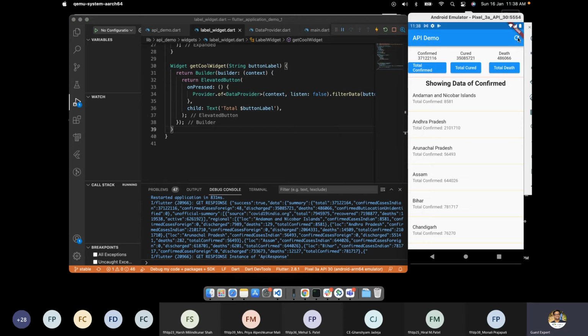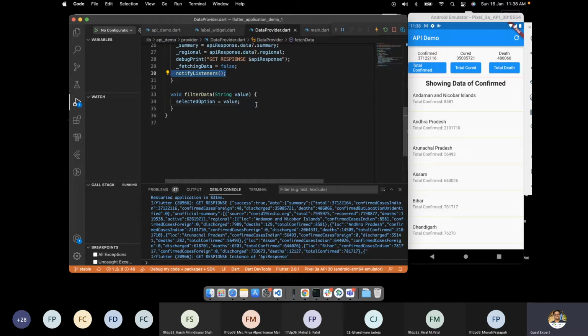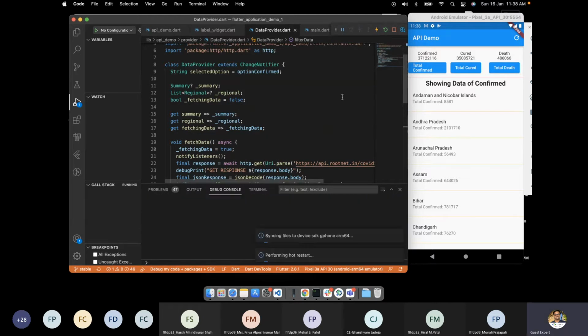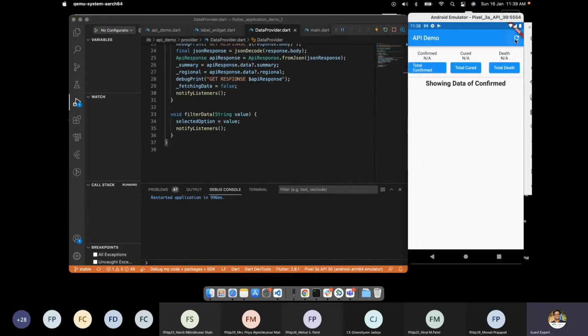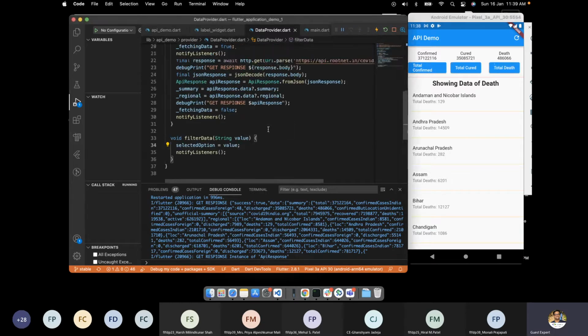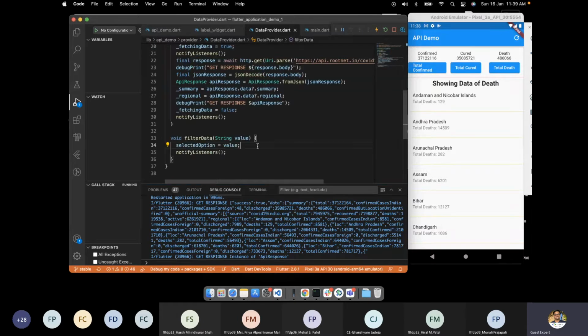And refresh. Cured, death, still not working. And the reason is we again missed the notify listener part. We rebuild it, we fetch the data, cured, death, total confirmed, cured, death. So that is our main business logic, to mutate the data.